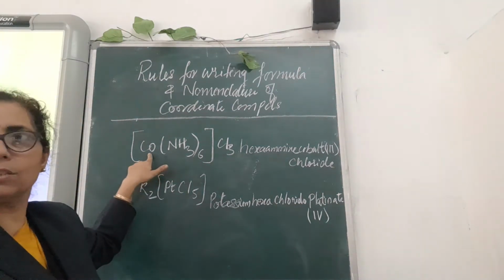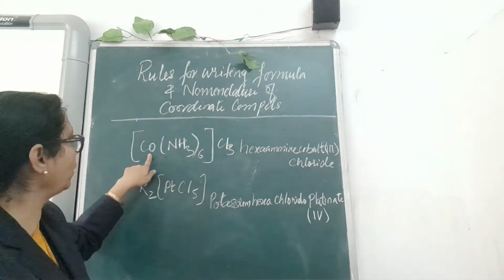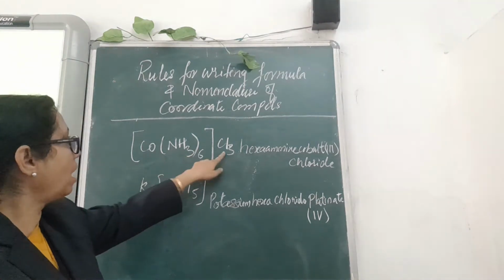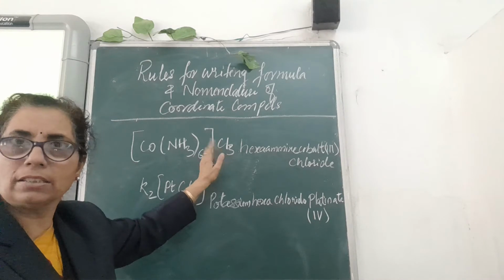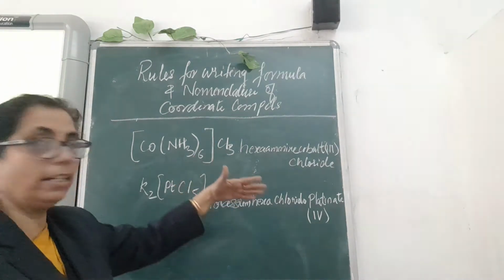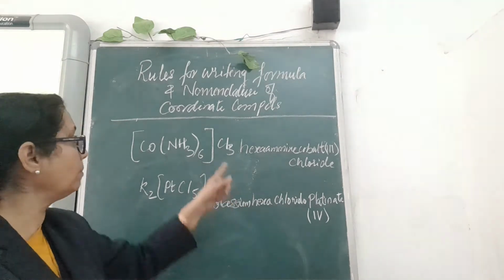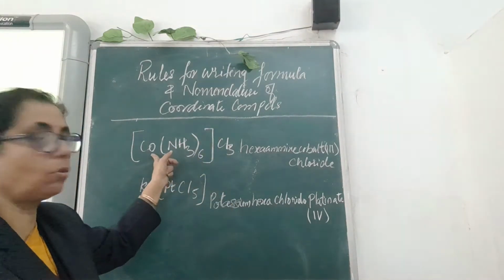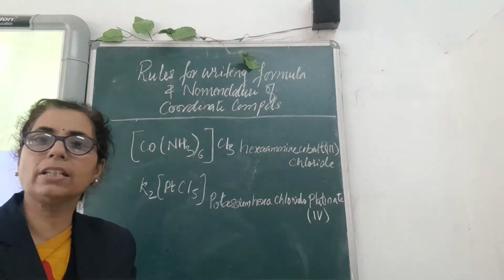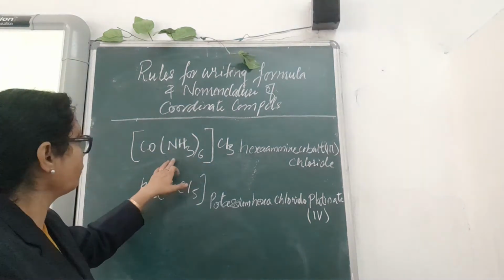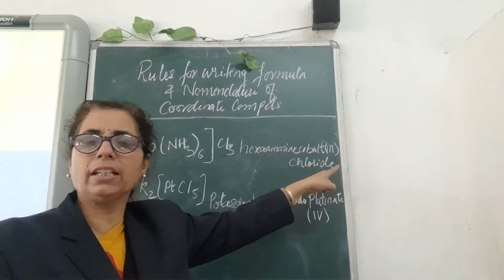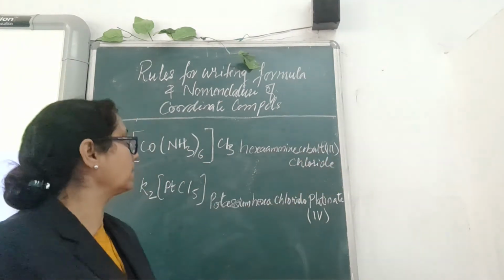cobalt, 3 its valency. How the 3 valency came, you can see. Ammonia has 0 valency, and outside there are 3 ions. That means if you dissolve it in water, chloride will move, 3 negative charges will move away, and then this cobalt will be getting 3 positive charge. As you know, this complex compound is neutral in nature. So in this way, cobalt gets its valency 3, which is written in square brackets, that is parentheses, and then